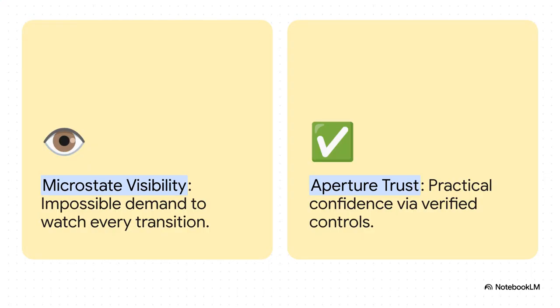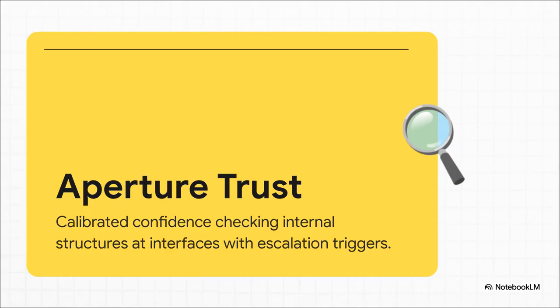We stop demanding impossible microstate visibility, and we shift entirely to what this research calls aperture trust. Instead of trying to somehow freeze every chaotic frame of a trillion-parameter neural network, we have to identify its load-bearing geometry. We find the fundamental structural boundaries that simply cannot be bypassed, and we monitor those instead. Now, to be clear, aperture trust is not blind trust. It means governing AI by continuously checking internal load-bearing structures at the correct monitored boundaries. It's all about calibrated, disciplined confidence.